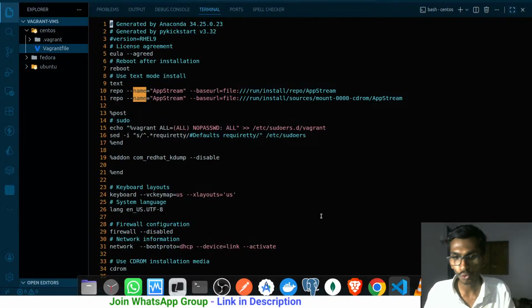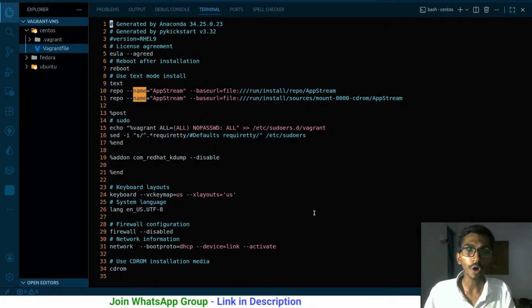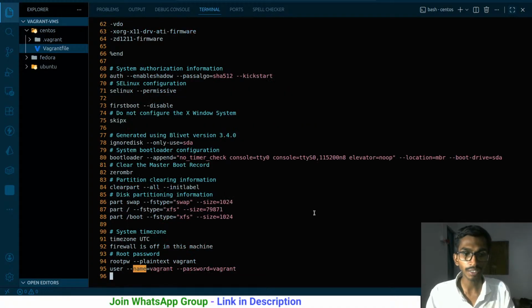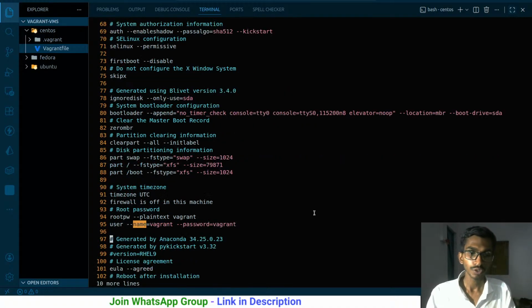So let me even show it in action. Suppose from the top, I'm gonna be copying 10 lines. So 10 YY, I have copied 10 lines. Now I'm gonna be going at the bottom. So for bottom, capital G, here I am at the bottom. And if I press P over here, those commands are pasted. So whatever I copied, system time use and all the things have been copied over here.